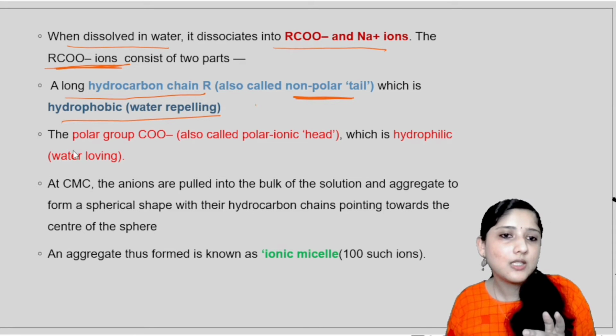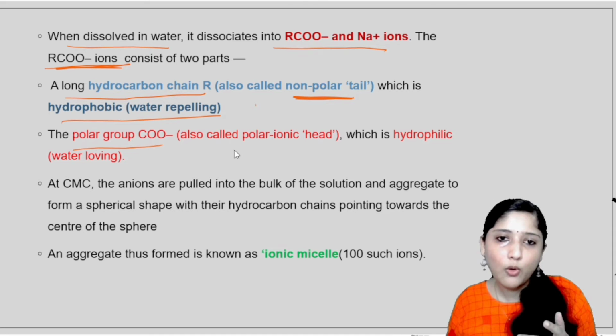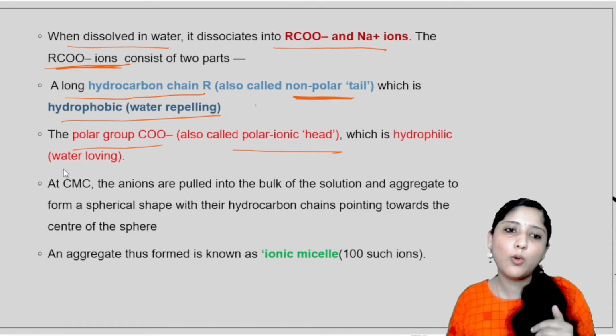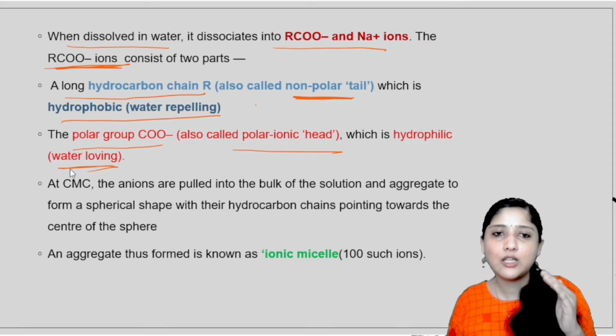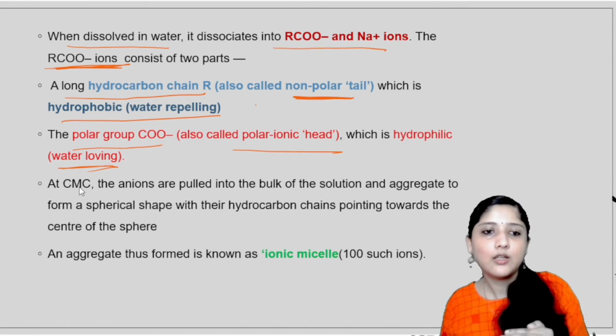The next part is the polar group or the COO minus group. It is the polar ionic head and it is hydrophilic or water loving in nature. These are the two parts of soap, RCOO minus.